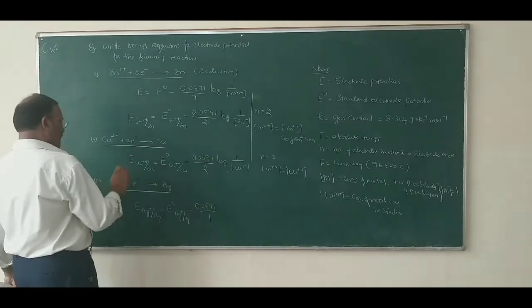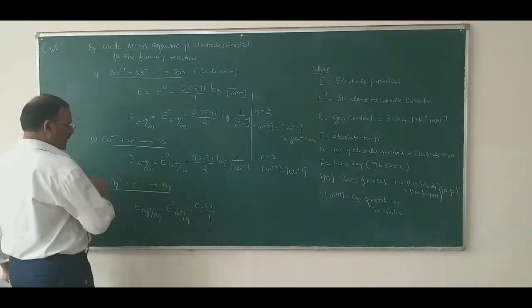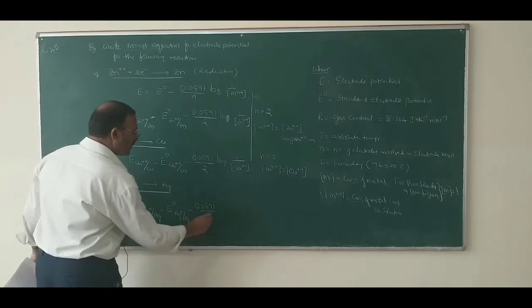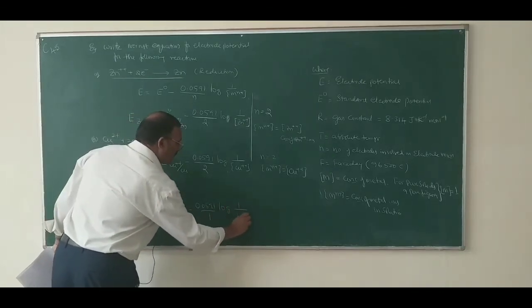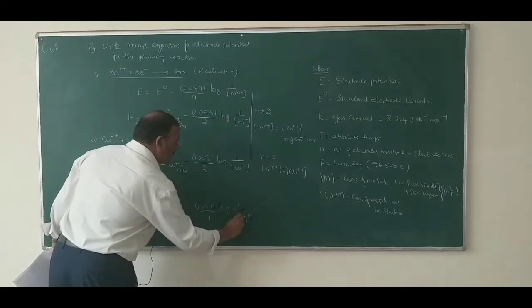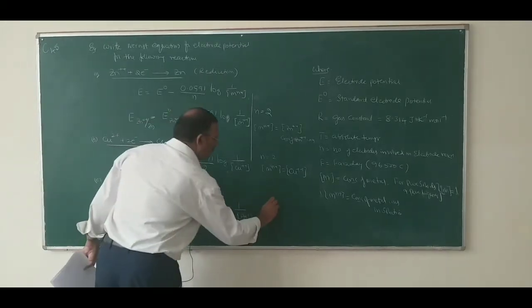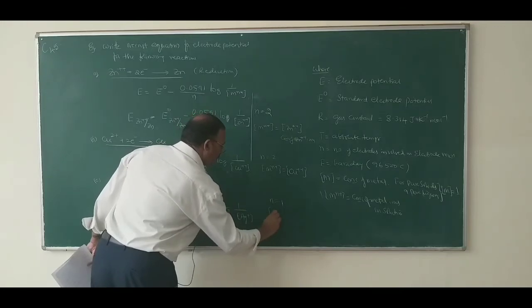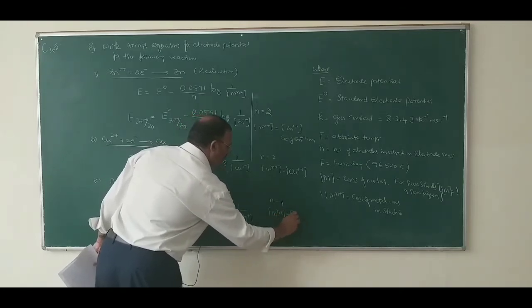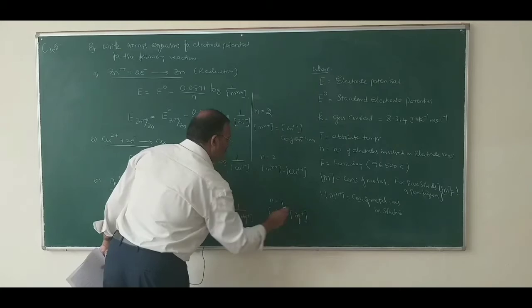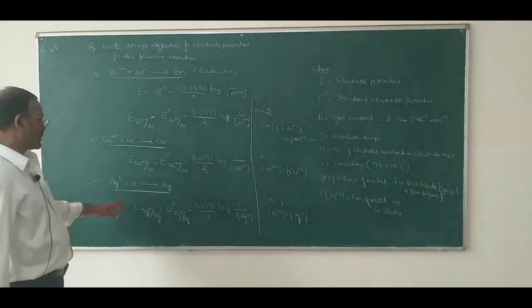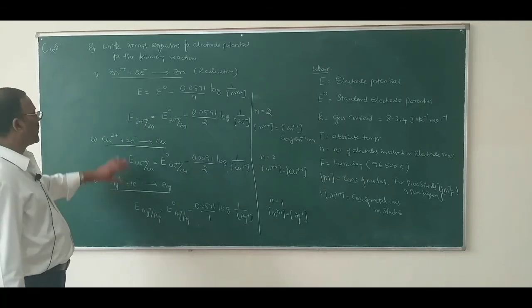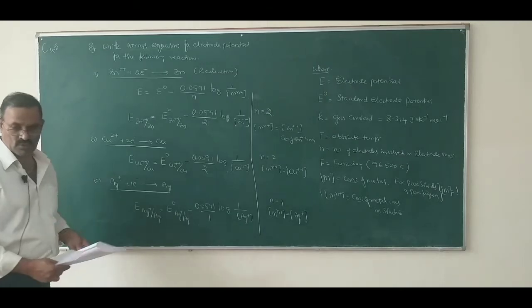Here the number of electrons involved is 1. Log of 1 over the Ag plus concentration. So here N equals 1, and the concentration of Mn plus is equal to the concentration of Ag plus. So this is how you can write the Nernst equation for these reduction reactions which occur at the electrode.